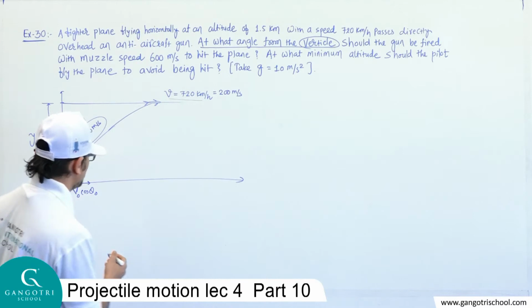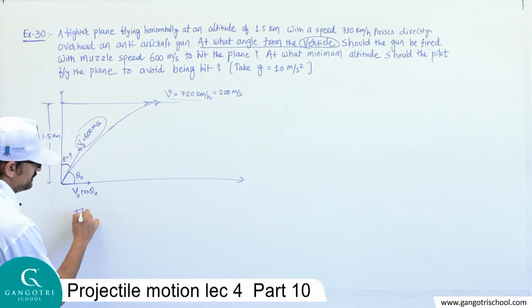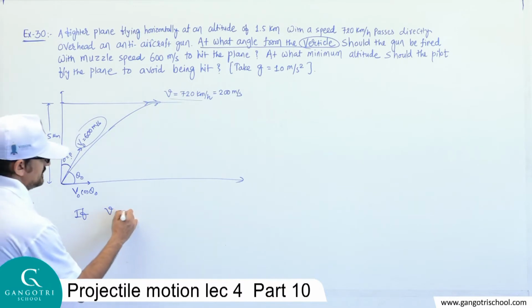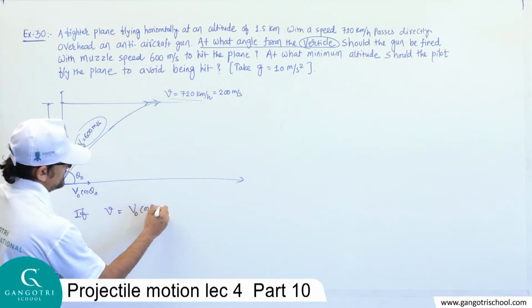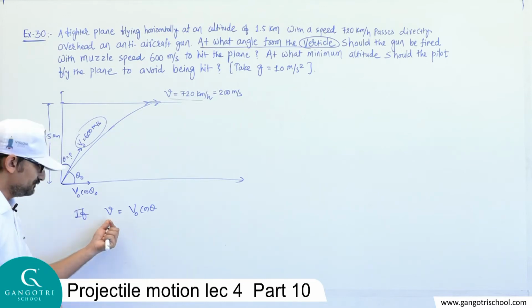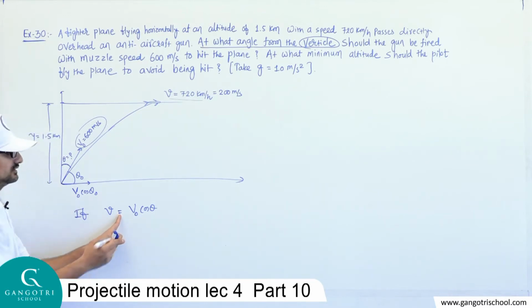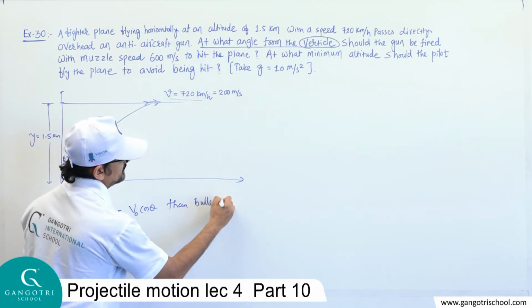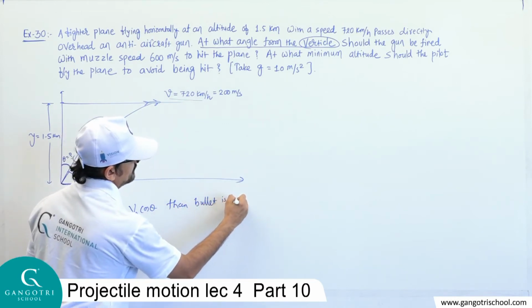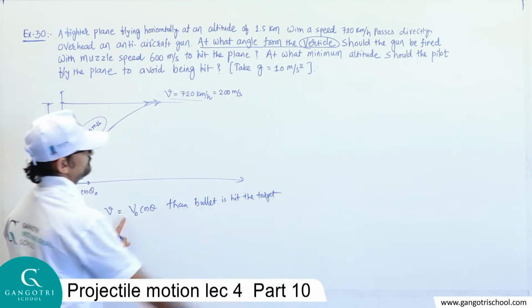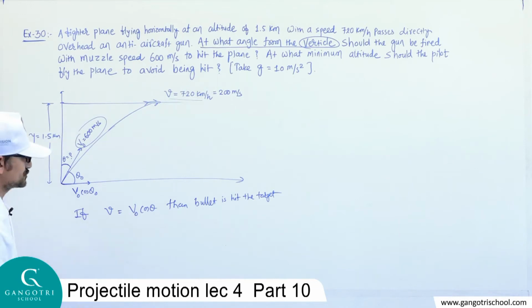It means here I'll write, V is the velocity of the fighter plane and V0 cos theta is the horizontal velocity of the bullet which is fired from the gun. If these two are equal, then the bullet hits the target, otherwise not.